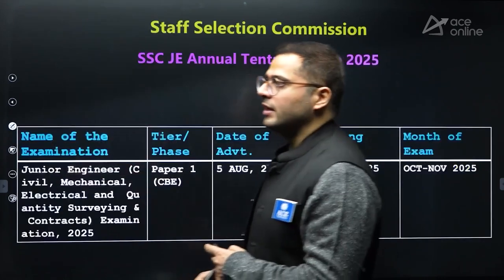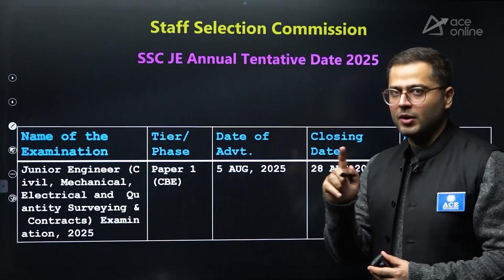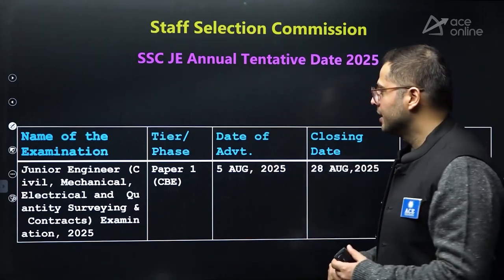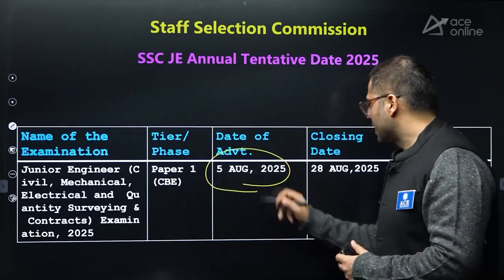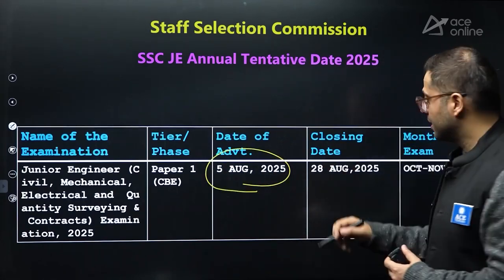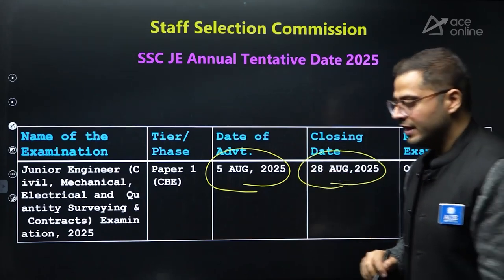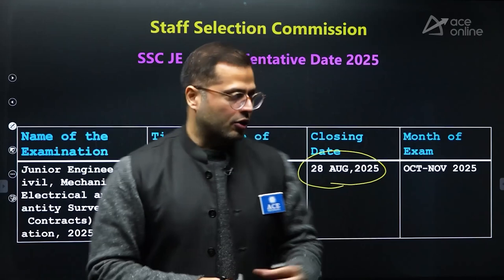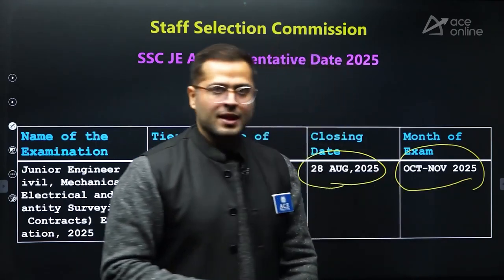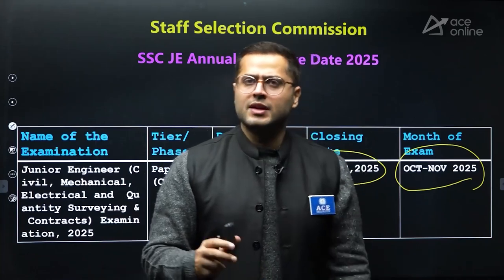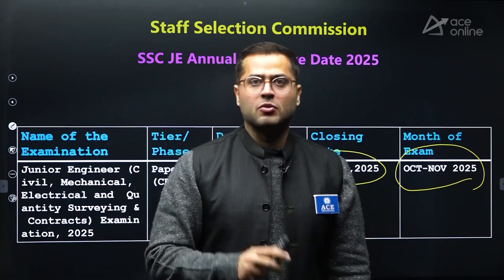So as per the Staff Selection Commission official website, Junior Engineer Examination Paper 1 will be a computer-based examination. The advertisement will be released on 5th August 2025. After that, the closing date for the application form will be 28th August 2025. The examination will be held in October to November 2025. Keep in mind that there is a huge amount of time available right now for you all, so that you can prepare for this examination wisely.